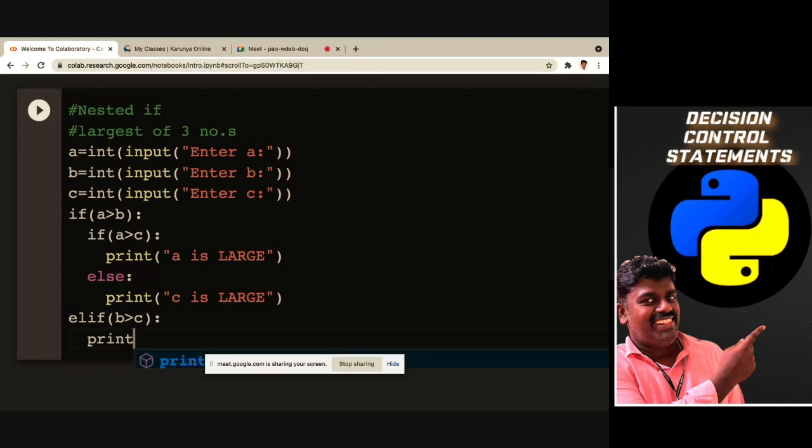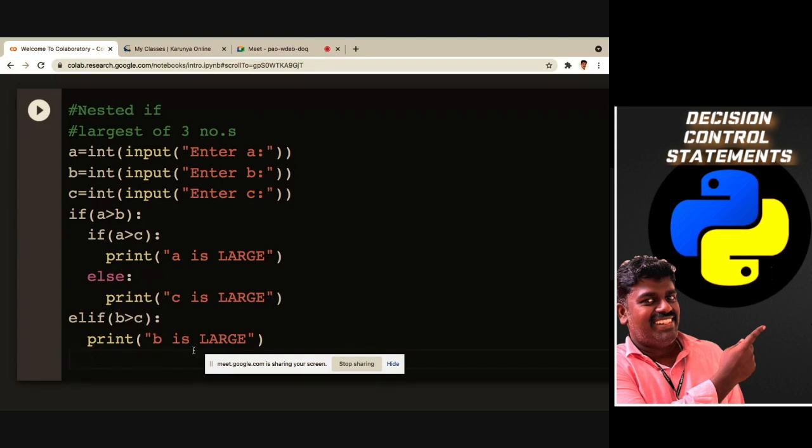print B is large. So else I have to check for this thing also, right? So here A is large. If A is greater than B fails, I'm checking here B is greater than C, then I'm saying that B is large.